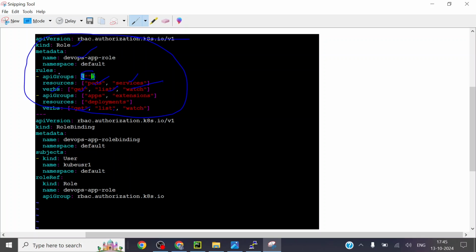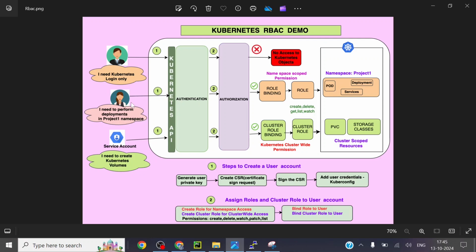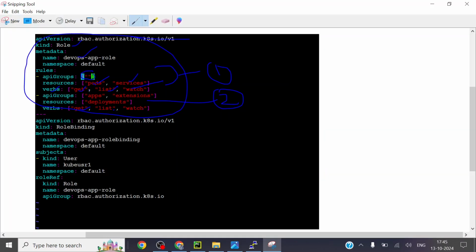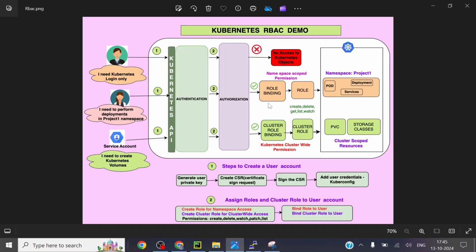So this is one rule I am writing, and then this is another rule. What I am giving this girl is authorization to get, list and watch pods and services, and get, list and watch deployments in namespace default. You got it right? I'm just assigning the permission for that girl. So that is the role. The role is done over here.